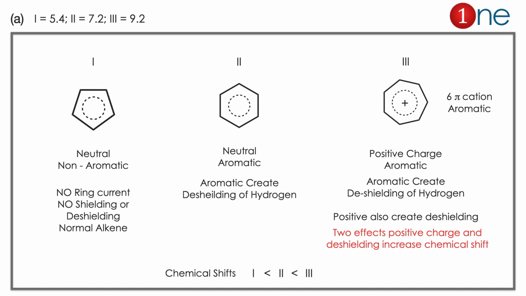The first one, ring current, is a little bit confusing because we don't know whether ring current is completely available or not, because it is neutral as well as non-aromatic. So we consider it as no ring current, no shielding or de-shielding; it's a normal alkene. Here the concept you have to learn is, if it is aromatic, there will always be a de-shielding effect. Positive charge also de-shields the hydrogen.